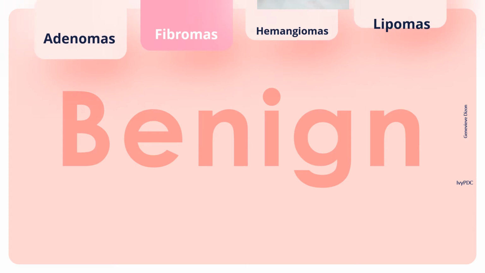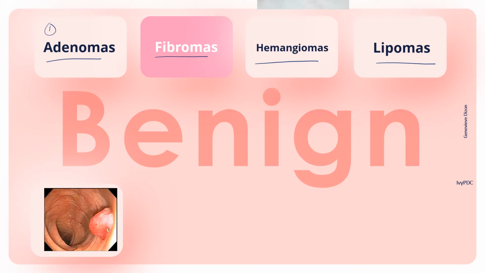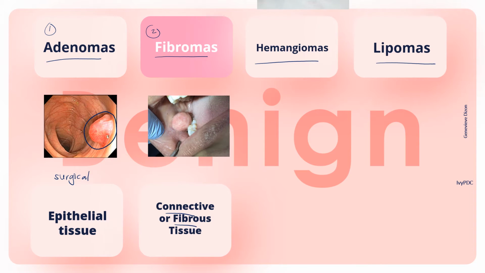There are different forms of benign tumor and they can arise in different body structures. Some of the main forms of benign tumors include adenomas, fibromas, hemangiomas, and lipomas. First are adenomas. Adenomas develop in the epithelial tissue that covers organs, glands, or other structures. A polyp that has formed in the colon is an example of an adenoma, and this can be removed surgically. The second type of benign tumor are fibromas. These are growths that arise in the connective or fibrous tissue, and they can grow in any organ. Fibromas can also cause symptoms, and these may need to be removed surgically.